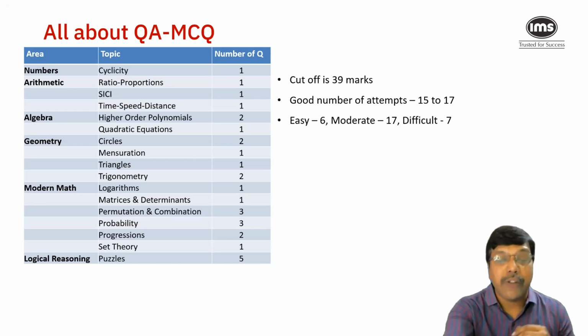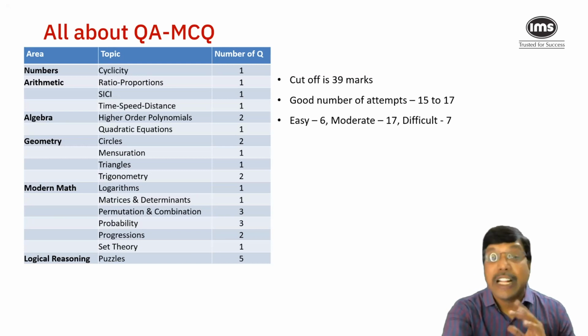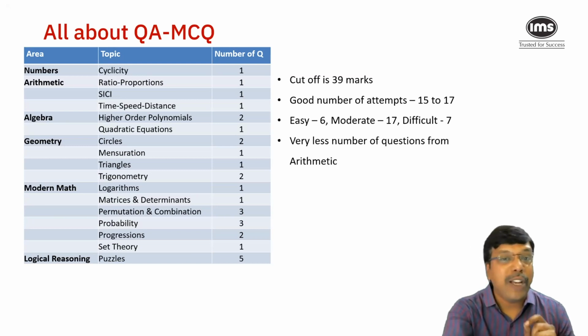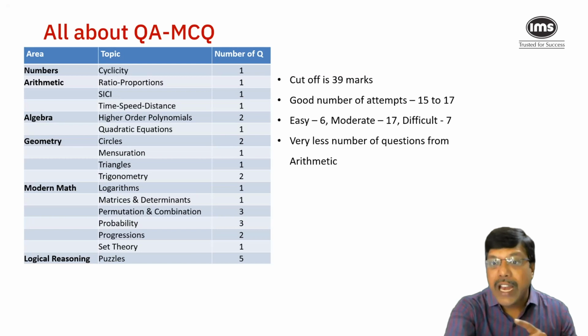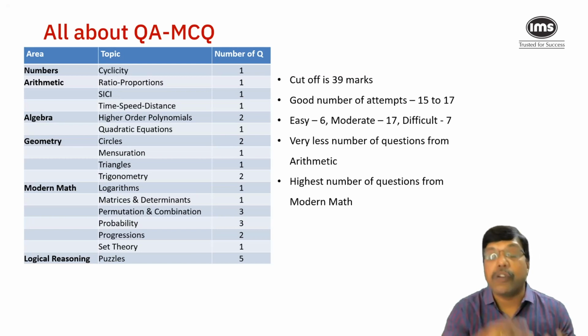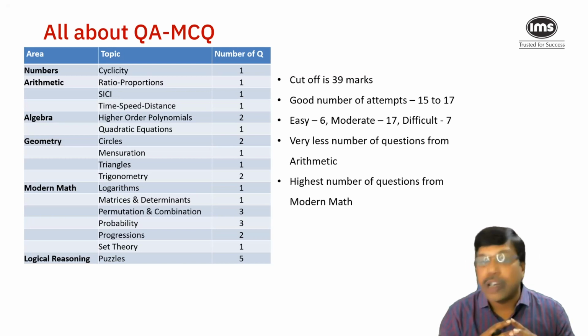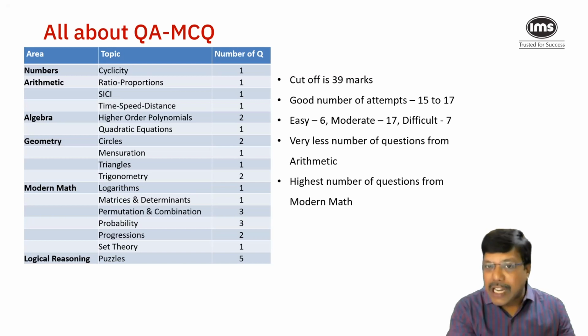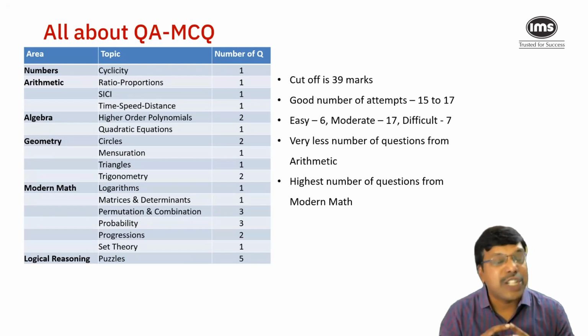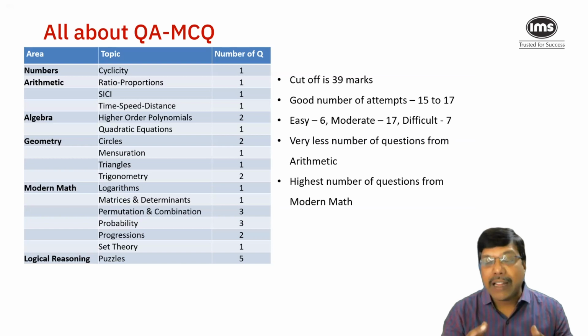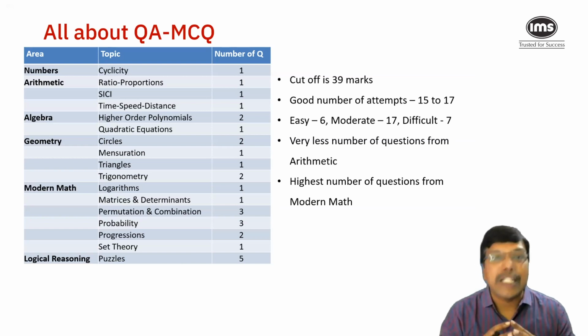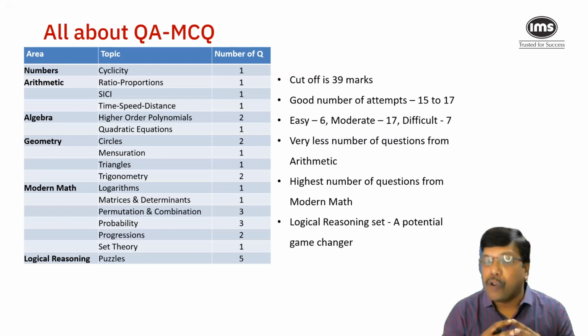In contrast to the quantitative ability short answer section, the number of questions from the arithmetic section have been quite less, whereas the maximum number of questions were seen from modern math. Overall, meaning that in the 2023 paper, quantitative ability short answer and multiple choice question sections put together, modern math has had a lot of questions coming from it, which definitely should be an area of focus.